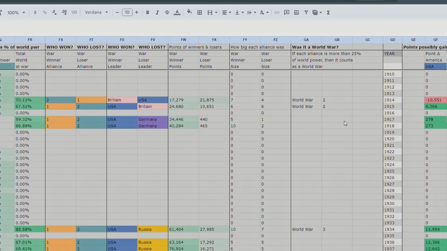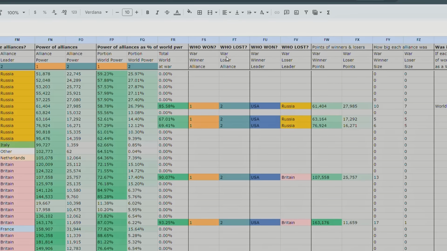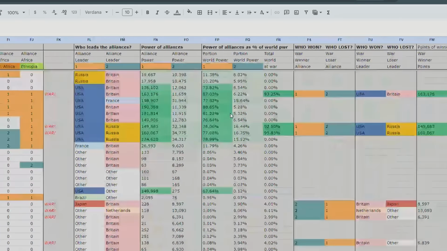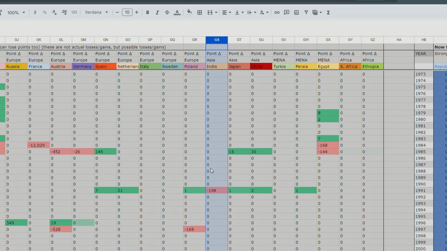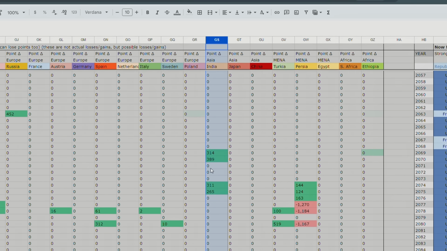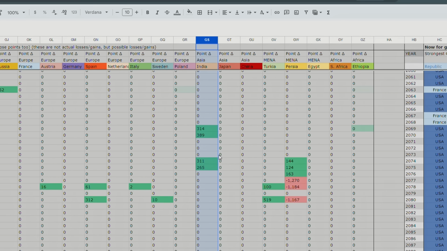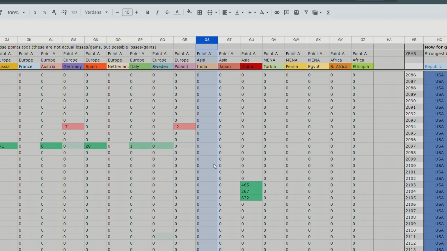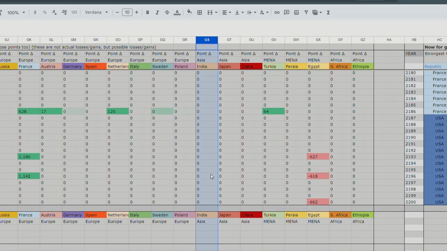Actually, there's three world wars. 1934, America versus Russia, that's pretty typical. India, does India get into any major wars? Let's scroll over here, and we can see India's column. India gains some over here. It's probably fighting against Pakistan or some other non-important power. And then it's just at peace. Look at that. Well, actually, okay, this is a major war against France in 2068, which we already saw. And then look at that.